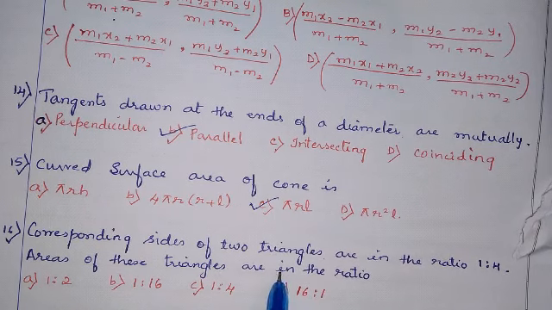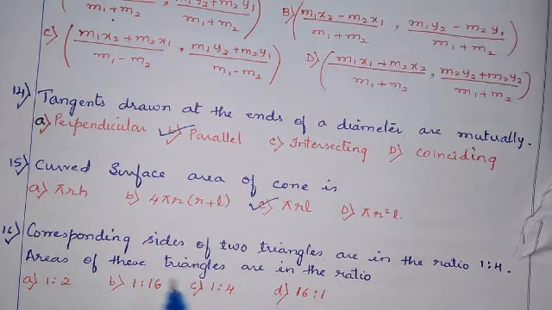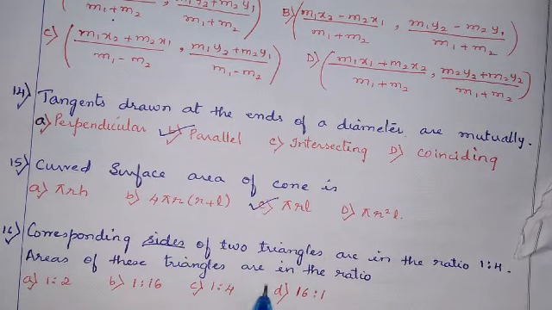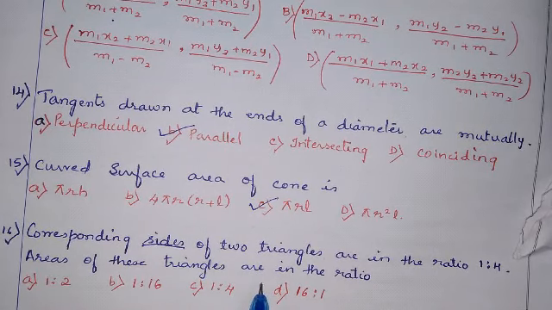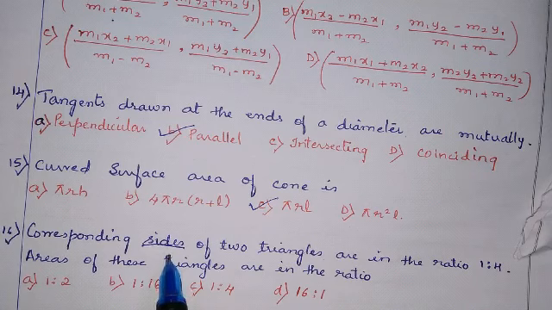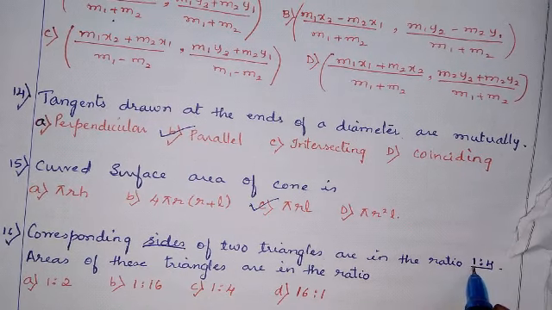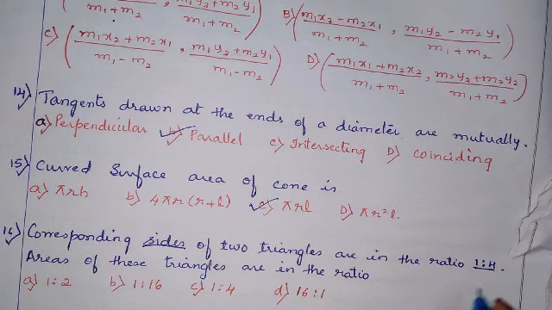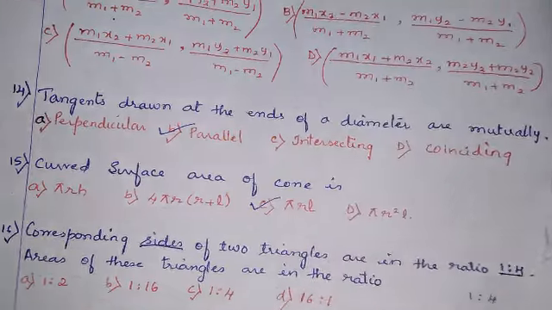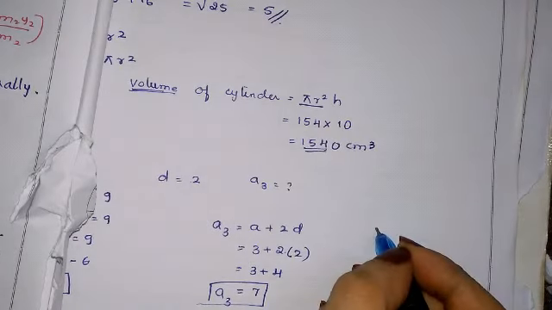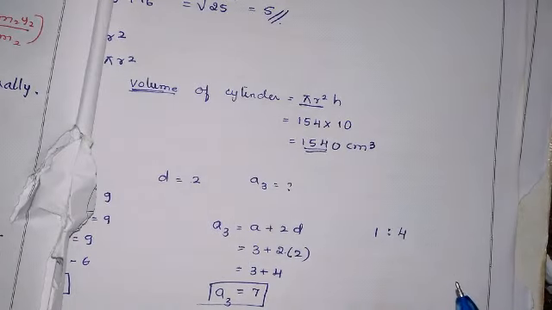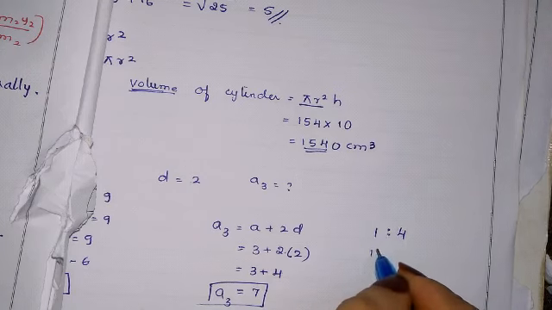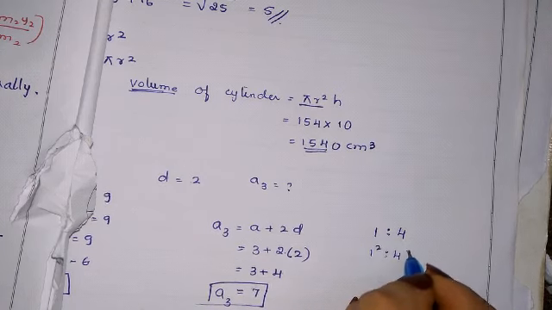Areas of this triangle are in the ratio. See, sides are given, areas they are asking. When sides are given, we have to square the sides. Always remember, 1:4 they have given as sides. And if we need area, I'll show here, sides is given 1:4. They have asked about area, then what we have to do, 1 square is to 4 square.